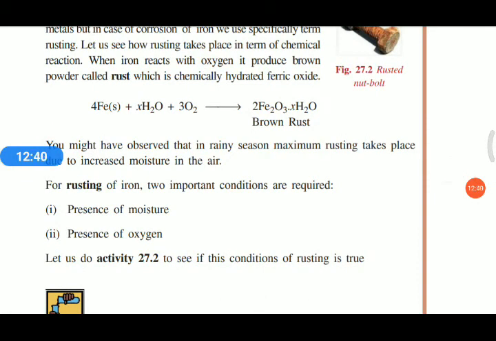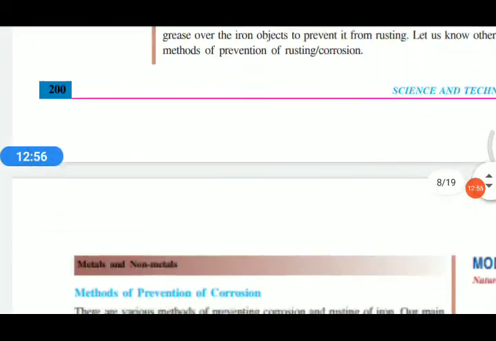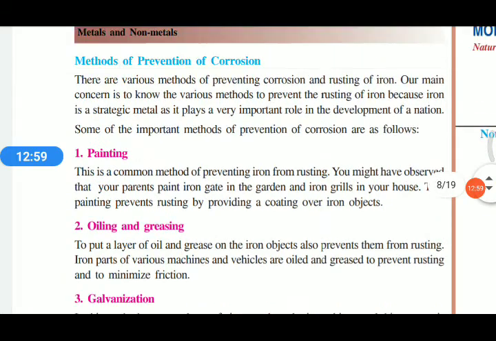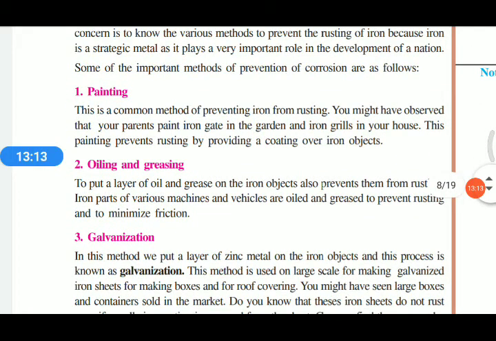Rusting of iron needs the presence of moisture and oxygen. That means presence of oxygen and water. For preventing rusting, we have many methods, as you already studied. Painting: when we paint, we can prevent metal from corrosion, because paint protects the metal from its surroundings, like oxygen and water. Oiling and greasing: when we put oil or grease around the metal, it also prevents corrosion.